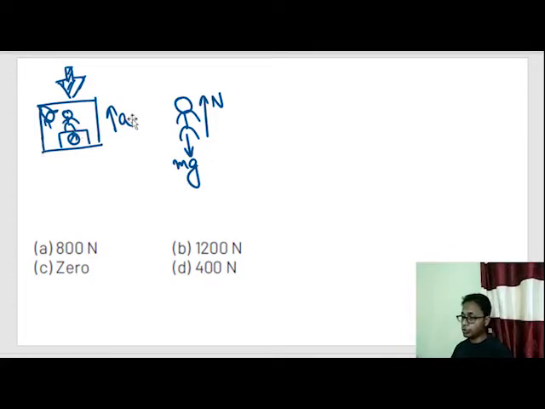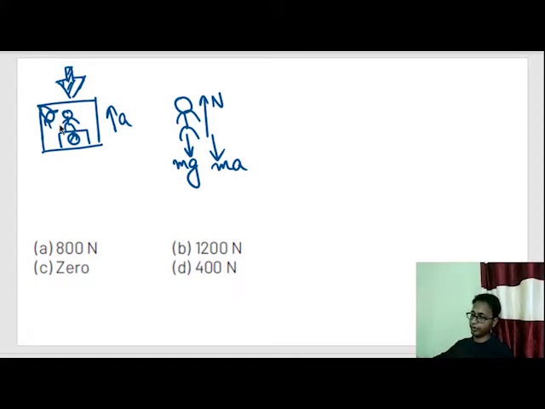And there is a pseudo force acting in the downward direction. Why? Because the observer, this CCTV, is moving upward with an acceleration of a. So the magnitude of the pseudo force would be the mass of this man times the acceleration of the observer.